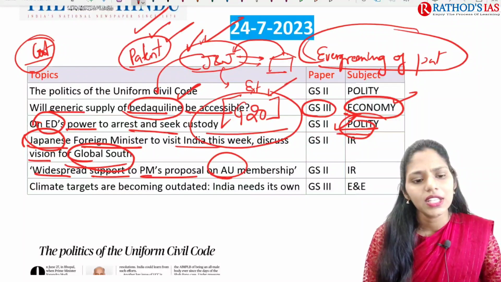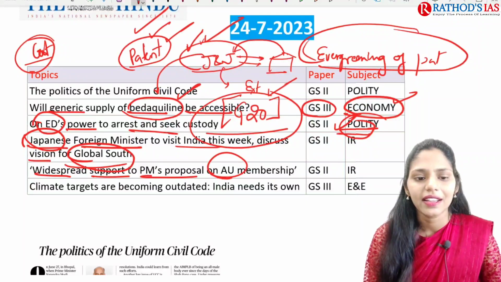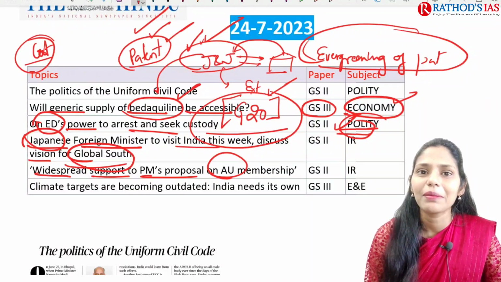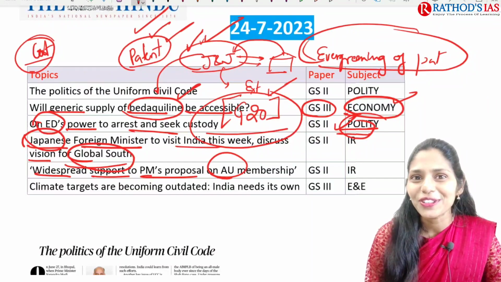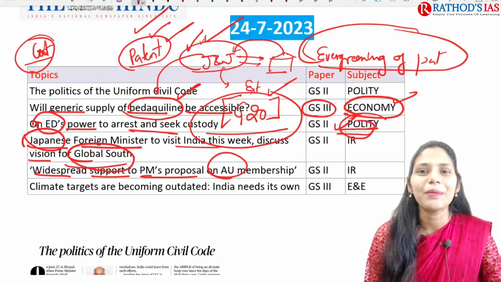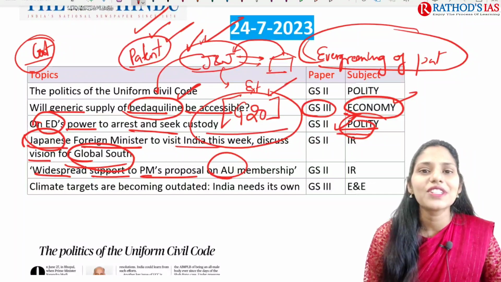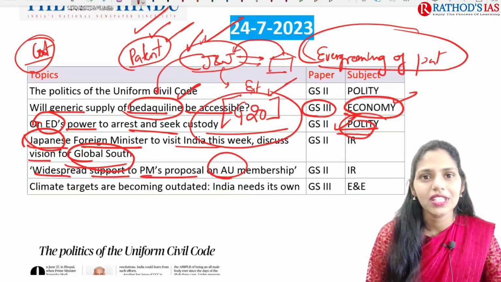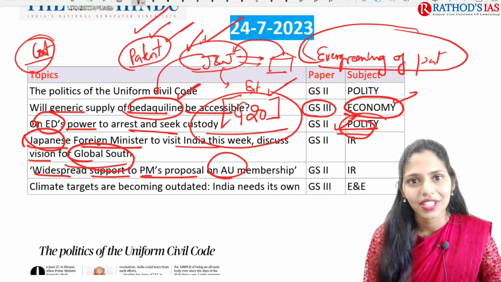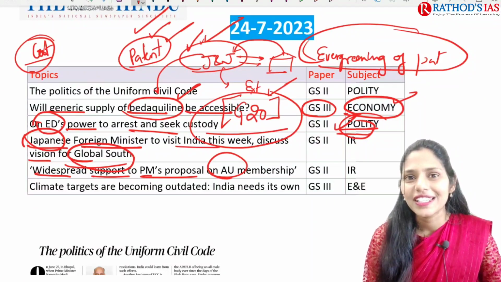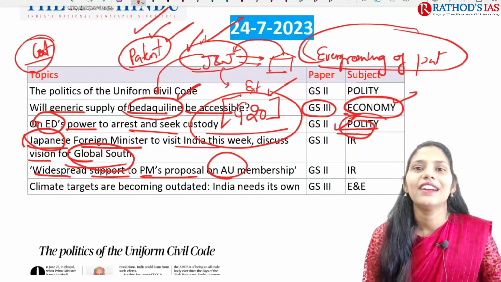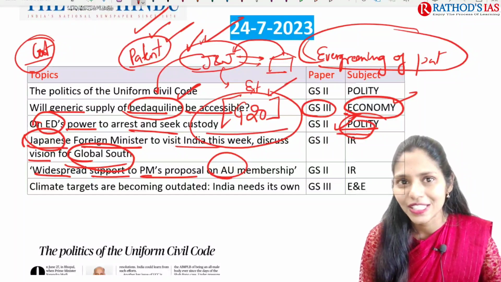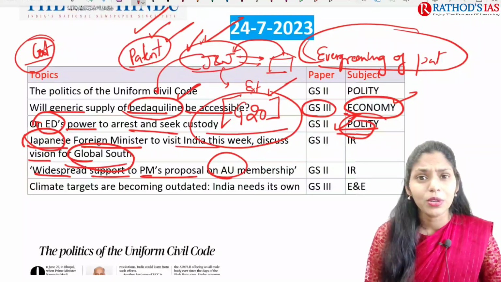And next one here is you have to know what is this African Union. Okay. And next topic is about climate targets becoming outdated. Yes, India also has some climate targets. So what are those? Tell me in the comment box. There are 3 important targets of India to reach. So what are those? First one here is carbon neutrality by 2070, and second one is to decrease the temperature and to go for shifting from non-renewable energy towards renewable energy sources. And please let me know the values.